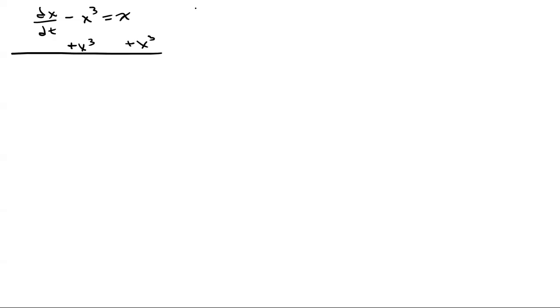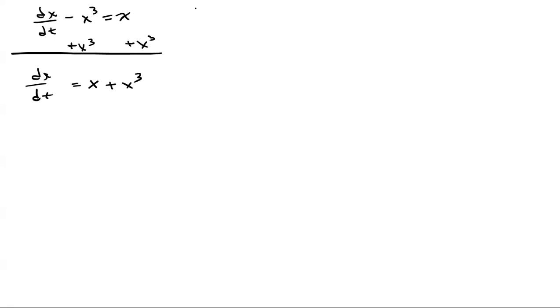Anyway, so here we have another differential equation, and we have dx over dt minus x to the third equals x. And what we want to do here is, again, separate them. So the first thing we do is add x to the third on both sides. So we have dx over dt equals x plus x to the third.